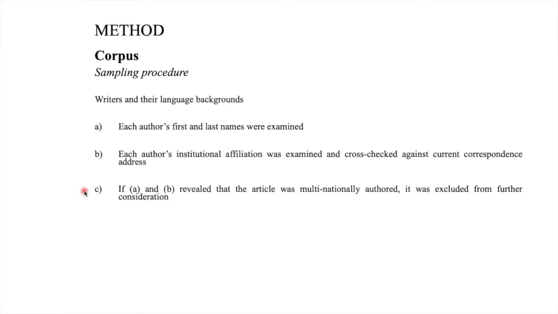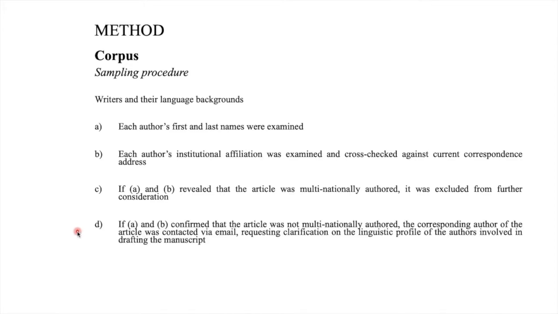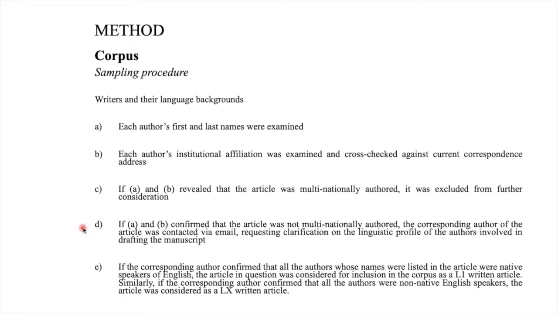If A and B revealed that the article was multinationally authored, we discarded it. If A and B confirmed that the article wasn't multinationally authored, we emailed the corresponding author of the article and requested clarification on the linguistic profile of the authors involved in drafting the manuscript. If the corresponding author confirmed that all the authors whose names were listed in the article were native speakers of English, the article was considered for inclusion in the corpus as a L1 authored article.